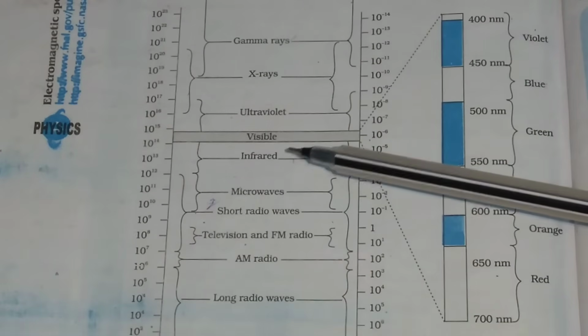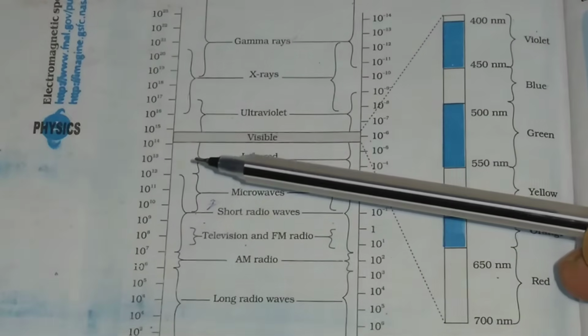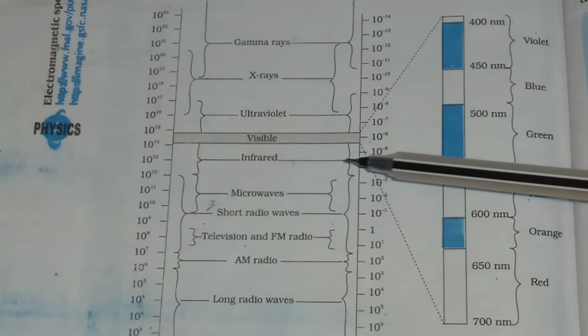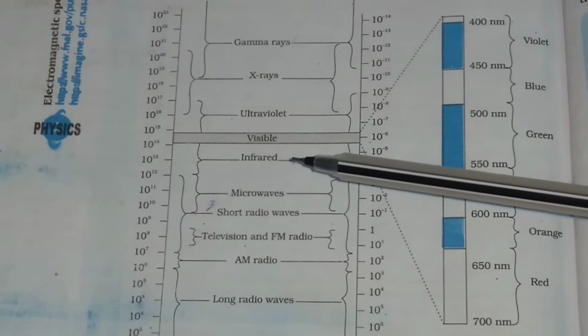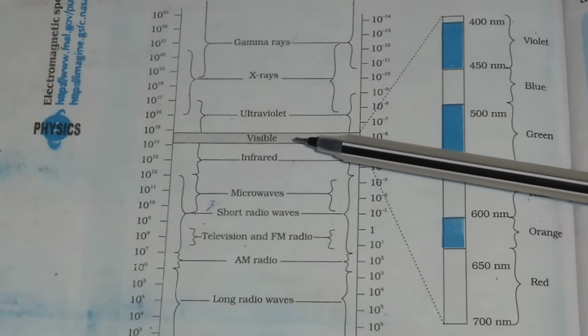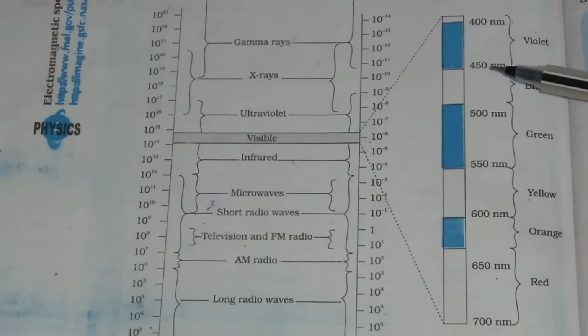In the spectrum, you can see the range of frequency and wavelength for infrared waves. Above the infrared waves, you have visible rays, which have basically six colors: red, orange, yellow, green, blue, and violet.